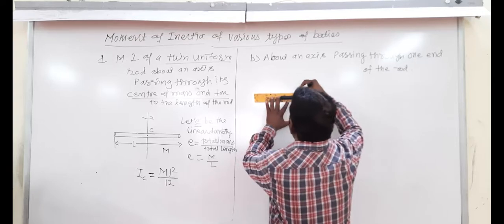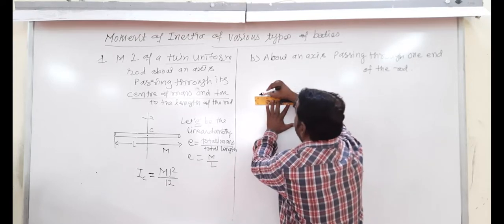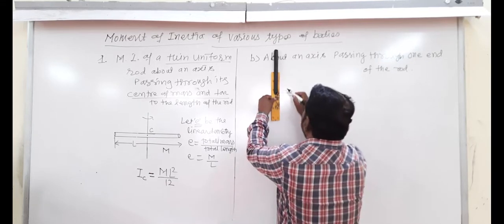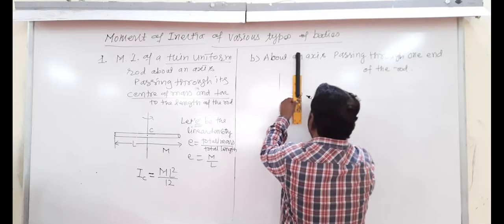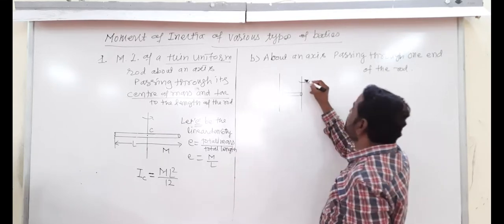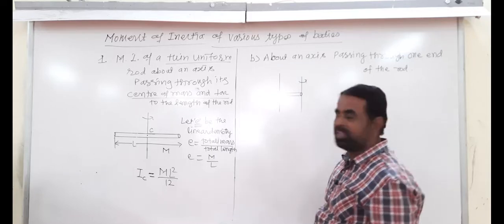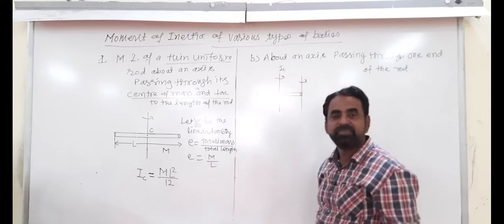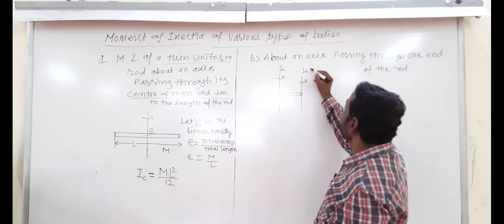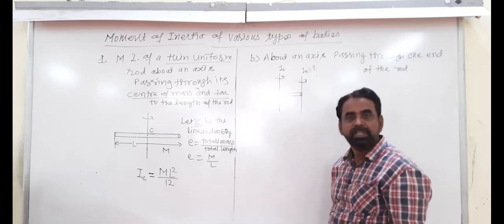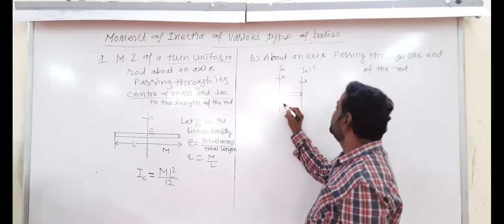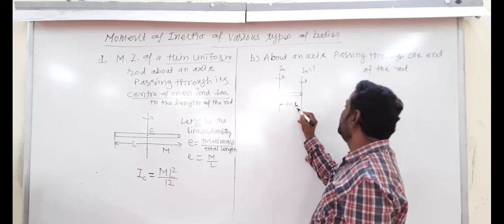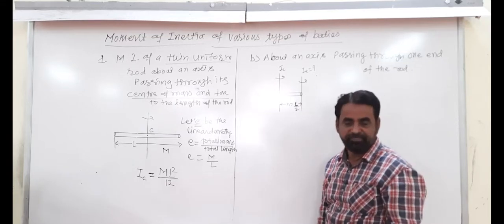Let us draw this same rod. The axis of rotation passing through the center is known to you, and the moment of inertia about this axis is IC. Now about one end is to be calculated, and the distance between the two parallel axes is h, which is equal to total length L by 2, half of the length.